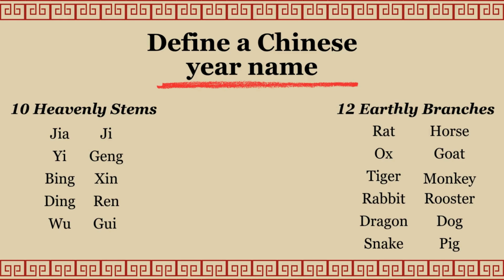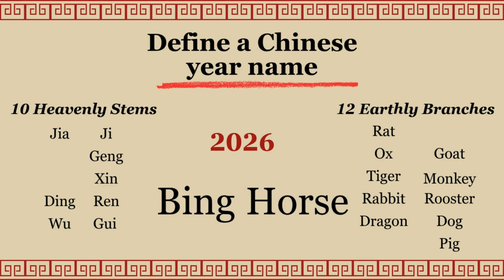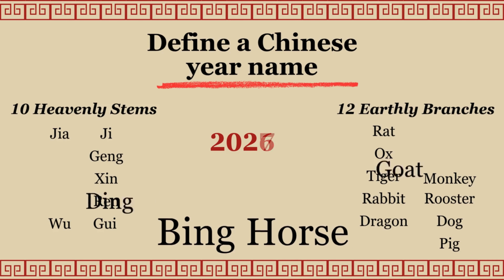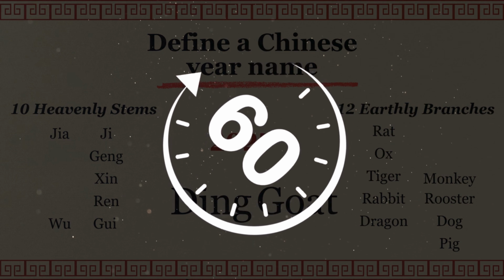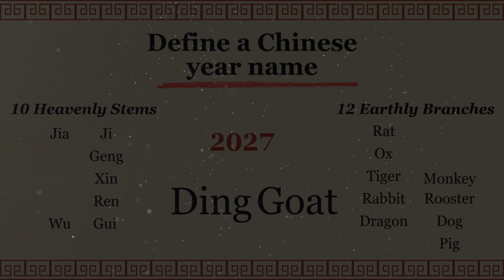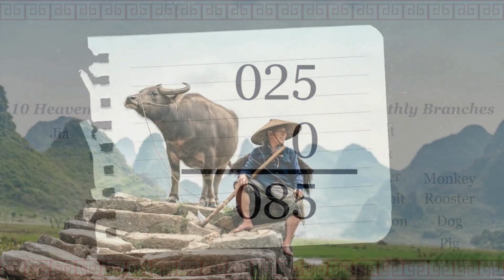The full Chinese name of 2025 is called Yi Snake. Next year, 2026, it is the turn of Bing Horse. Both the heavenly stem and the earthly branch step 1 step ahead. How about 2027? It is Ding Goat. After 60 years, a Chinese year will repeat itself in both parts, so we will have another Yi Snake in 2085. We will dig a little deeper.